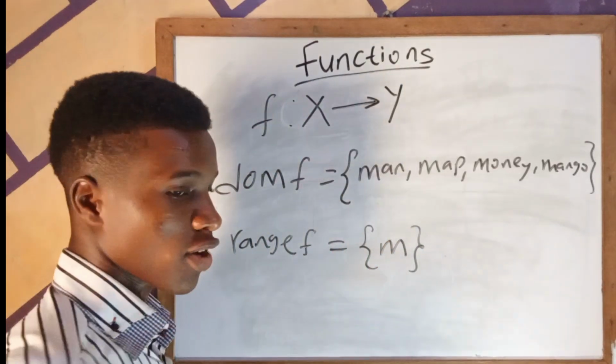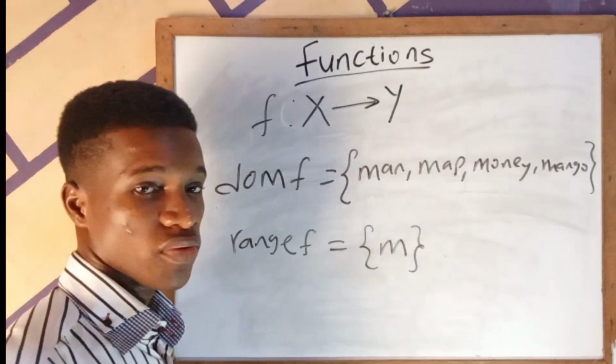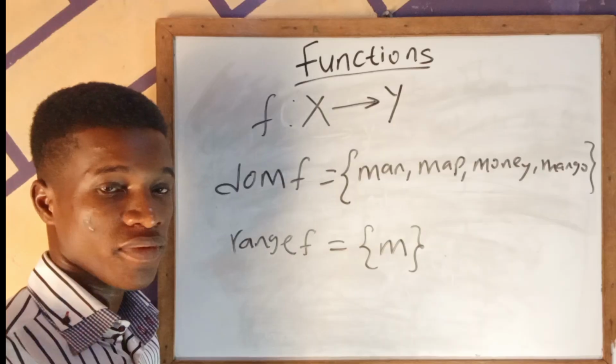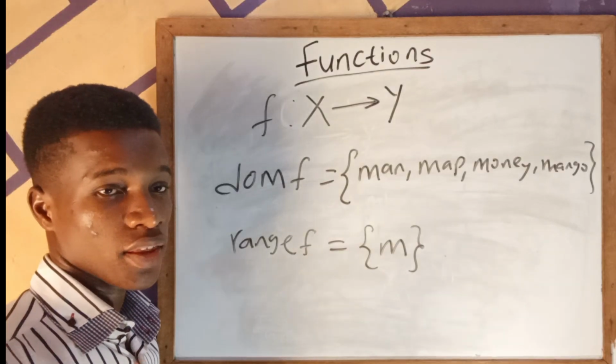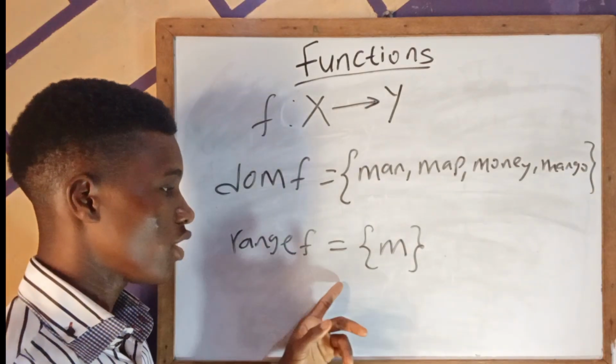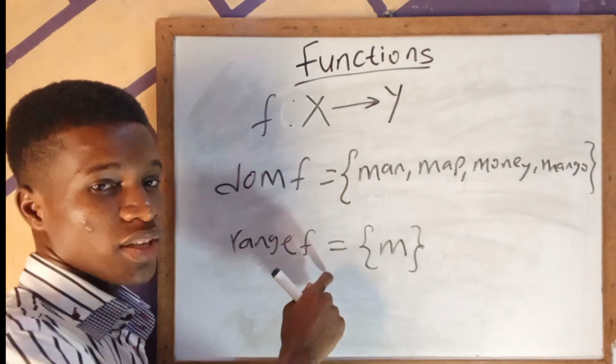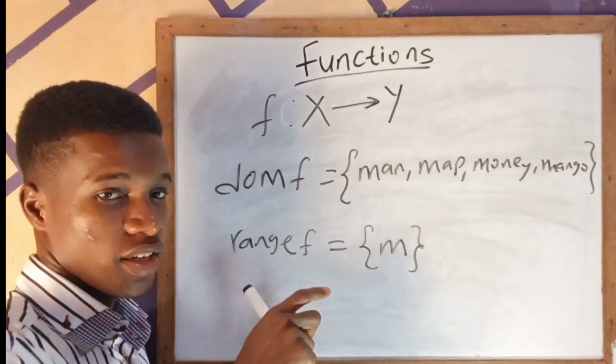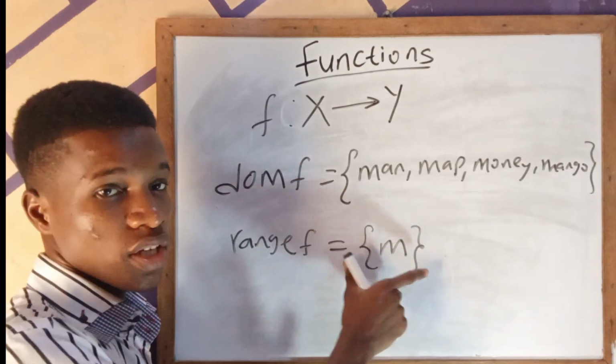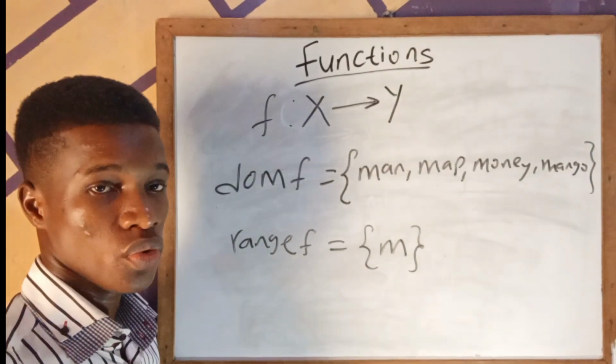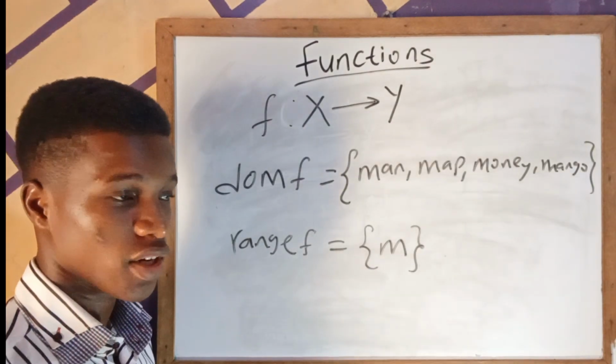So the range, we can see from here, is a subset of the what? The codomain, because we define the codomain as the target set. So this range is the only element that is being targeted in the codomain. So we call it the what? The range. So now we look into real valued functions of real variables.